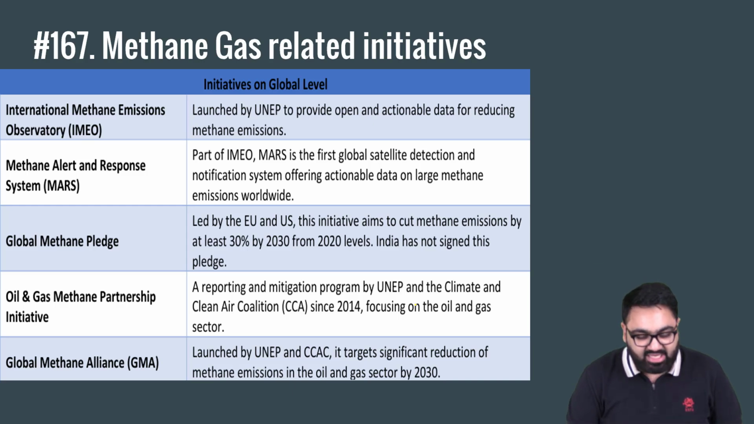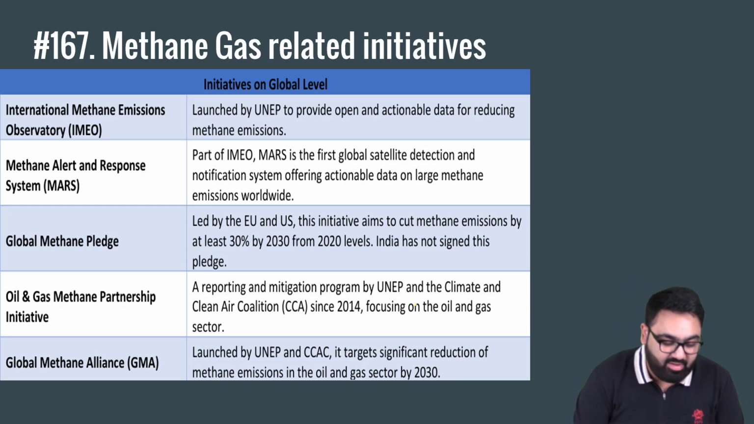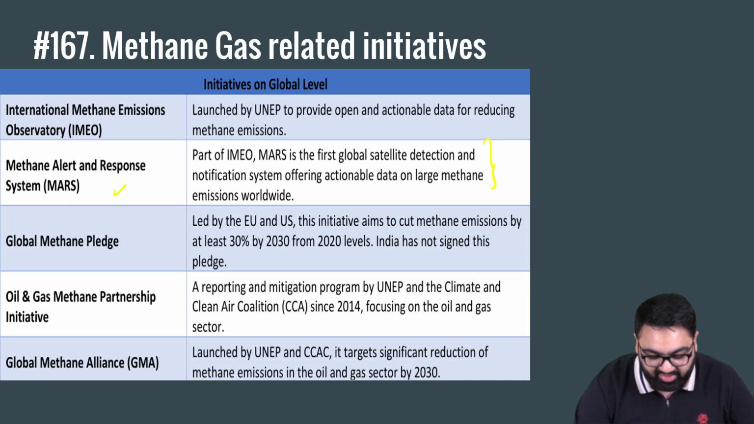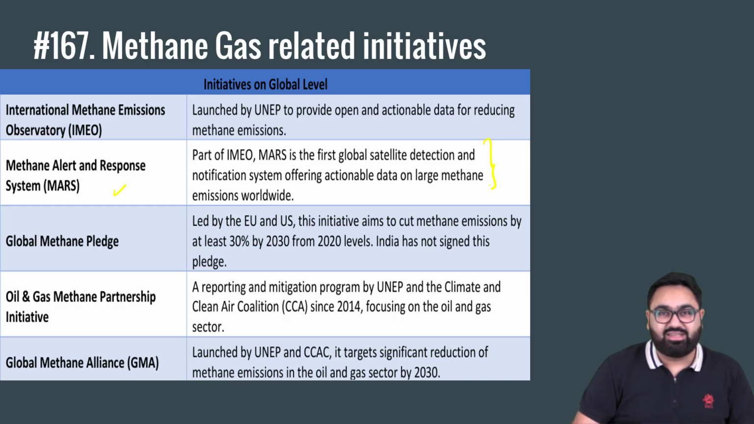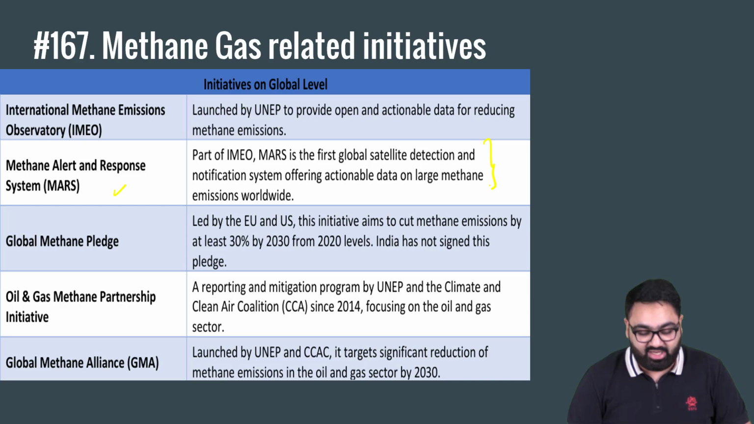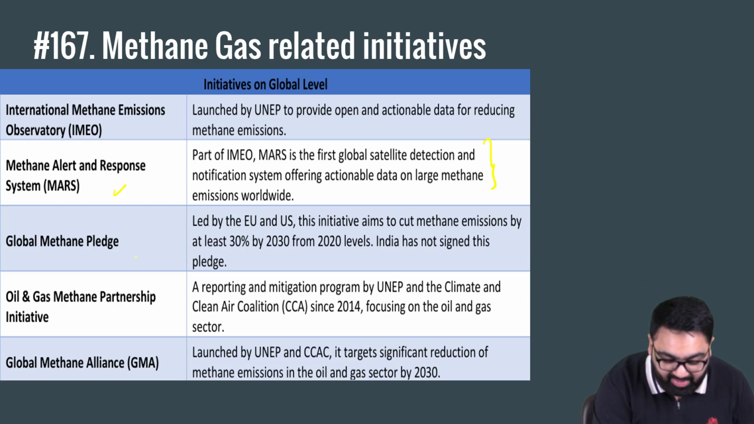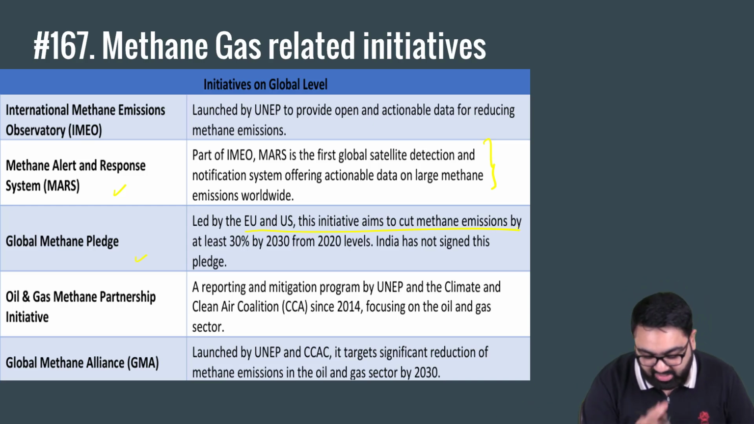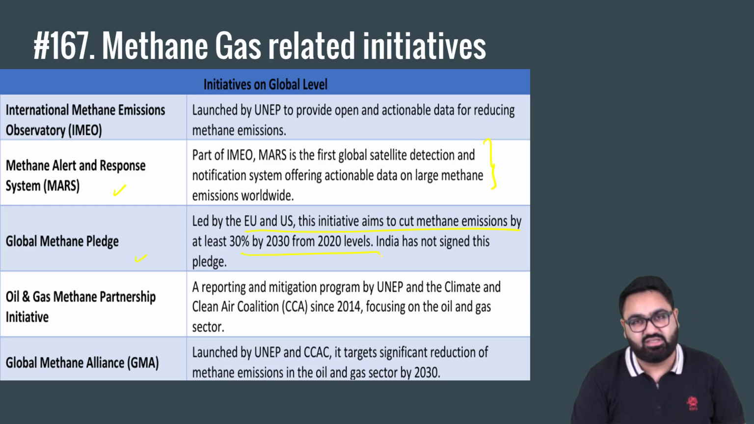There are other initiatives as well being run around the entire world for reduction of methane emissions. For example, we have the Methane Alert and Response System, that is MARS. It's again a global satellite detection notification system to see large scale methane emissions. The difference is MethaneSAT says that they can now detect small scale emissions also. There's a Global Methane Pledge led by the EU and US to cut down methane emissions by 30% by 2030 from 2020 levels, the one that we just discussed.